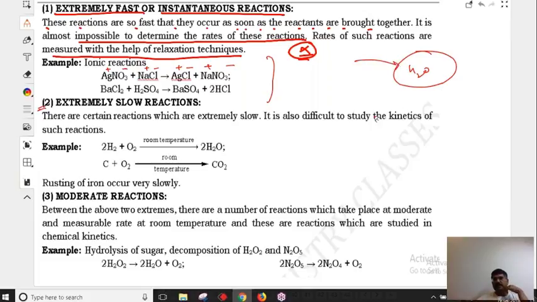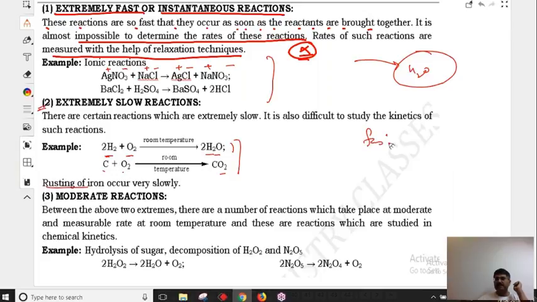Comets, right? Because if we are going to form water on the earth, it will take trillions of years to form this much water. So water is not formed on earth. So the rate of reaction is very slow. Carbon plus oxygen forms carbon dioxide. This is again going to be a very slow reaction at room temperature. So we practically cannot measure the rate of such reactions.